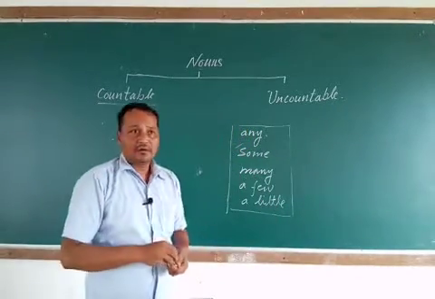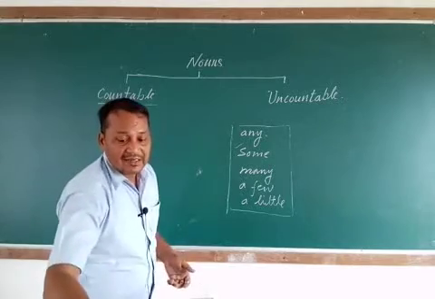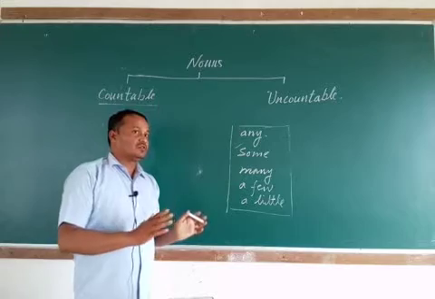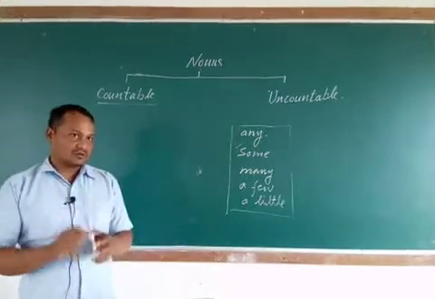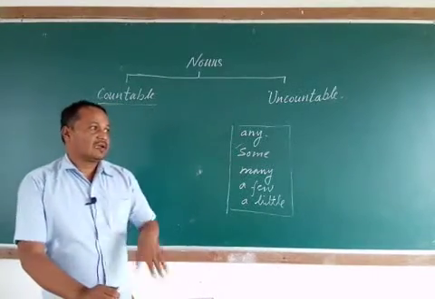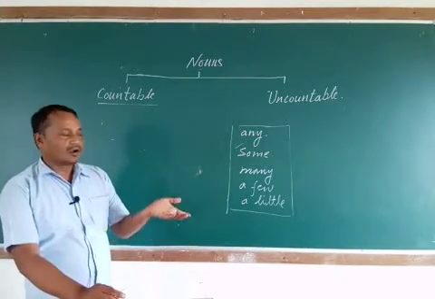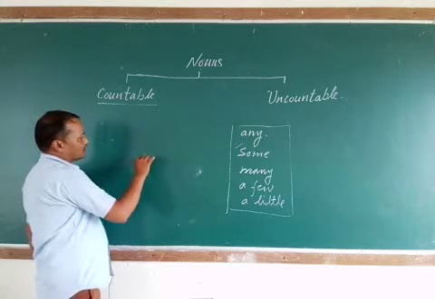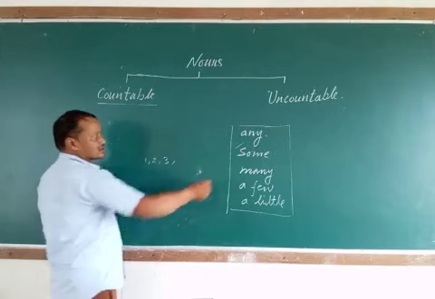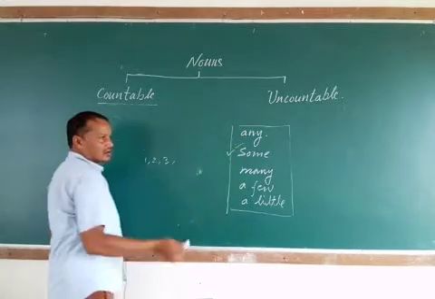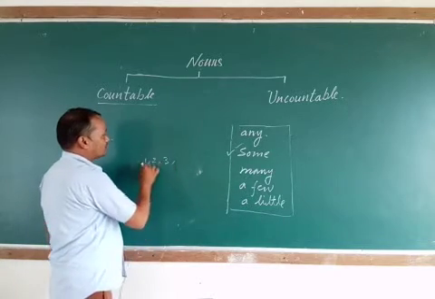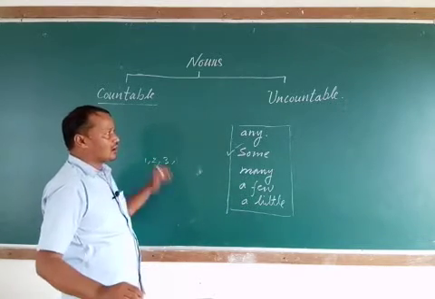If a noun is easy to count, if there are a few of them, if there are some, these are words which are names, and you can count them by number 1, 2, 3, or you can say some. There is a certain amount of something and you can count them. So these are called countable nouns.